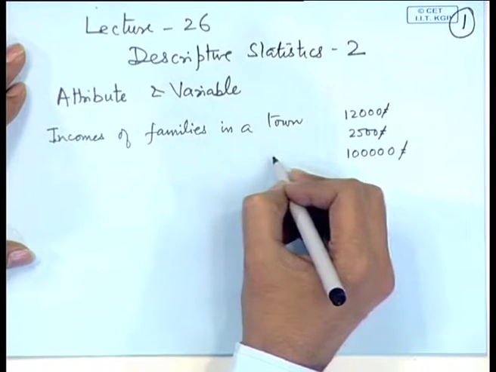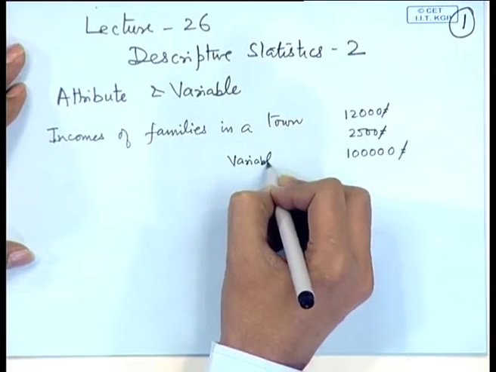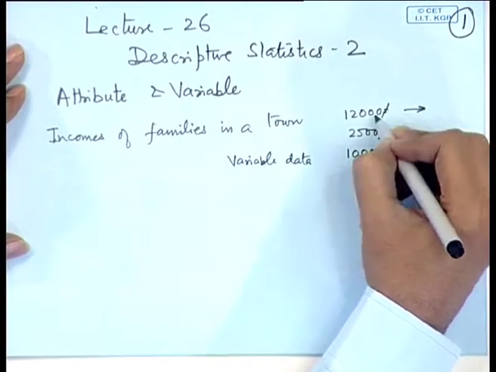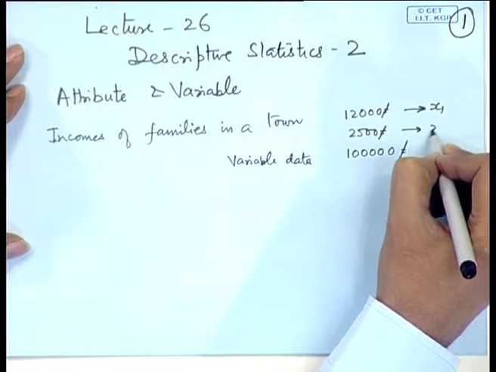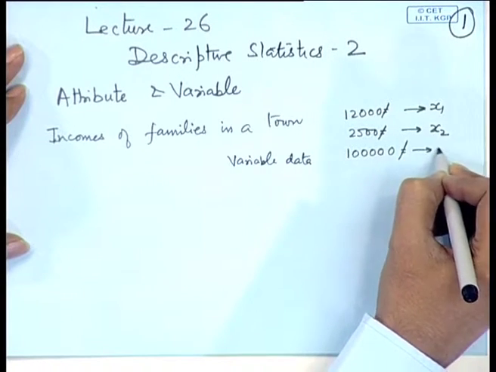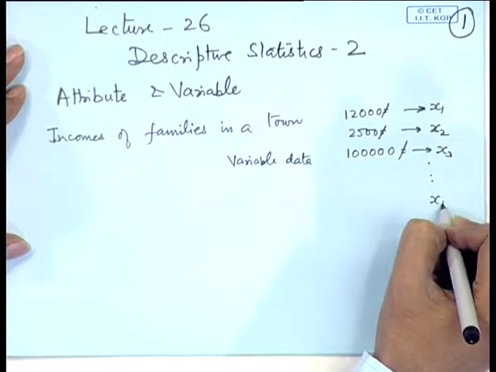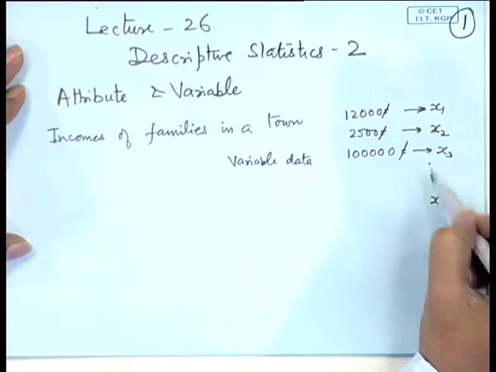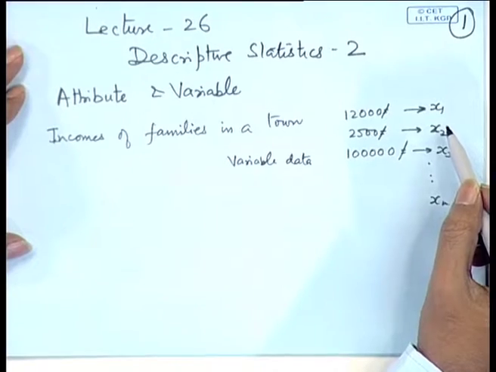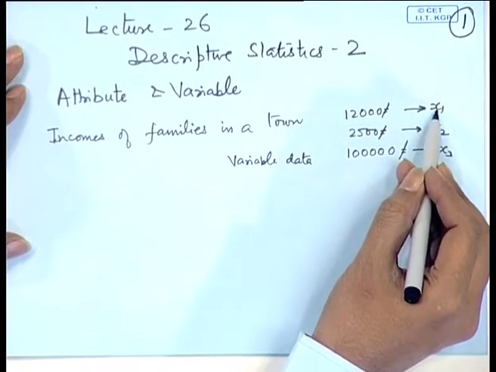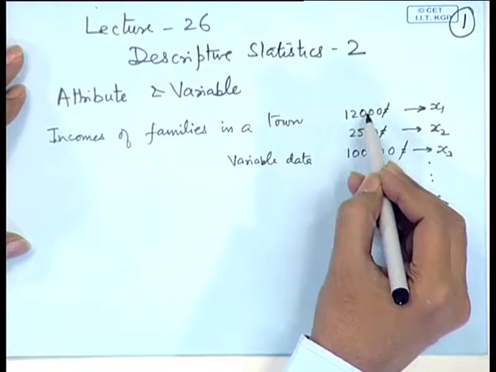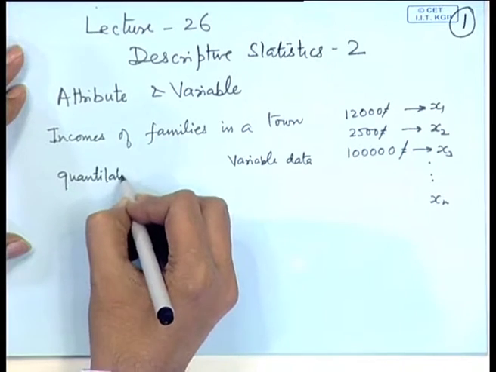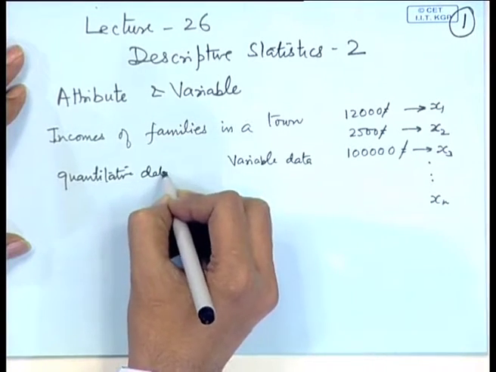This data is said to be variable data or frequency variable data. So, we can give a nomenclature here like 12,000 we can write as x1 value, 2,500 we can write as x2 value, 1 lakh we can write as x3 value, and so on. So, the data is recorded in the form of variables x1, x2, x3, ..., xn. These are called quantitative variables, because corresponding to each variable we are having a numerical value associated with this. So, this is termed as quantitative data or quantitative variables.